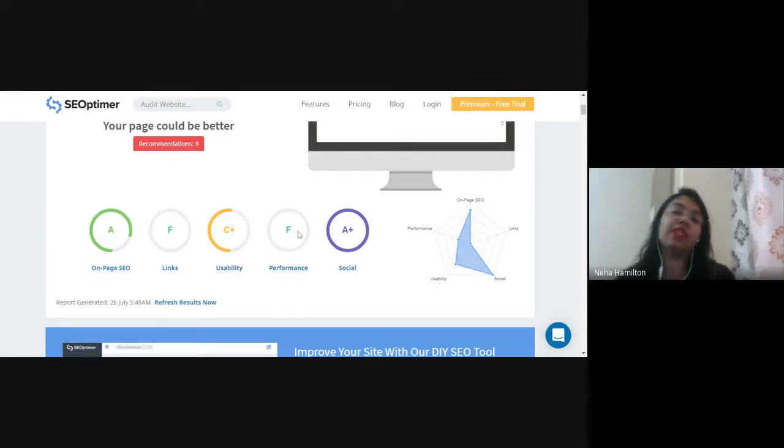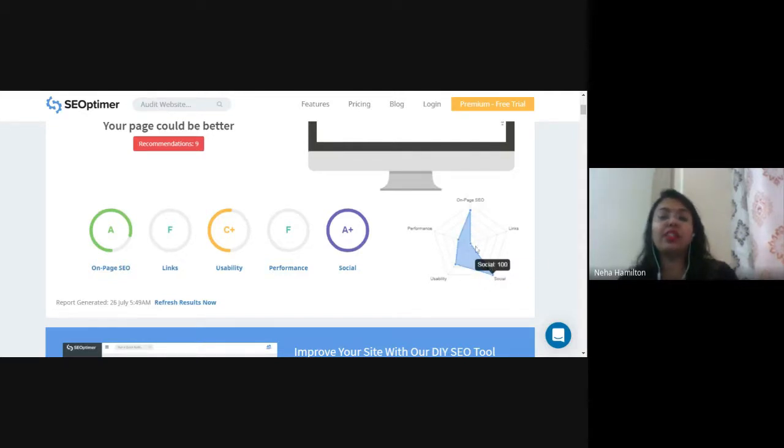That means maybe some problem in page loading speed or something. They got A plus in social media. That means this website is well connected with the Facebook page, the Instagram page, or whatever social media handles they are doing. It is well connected, right?